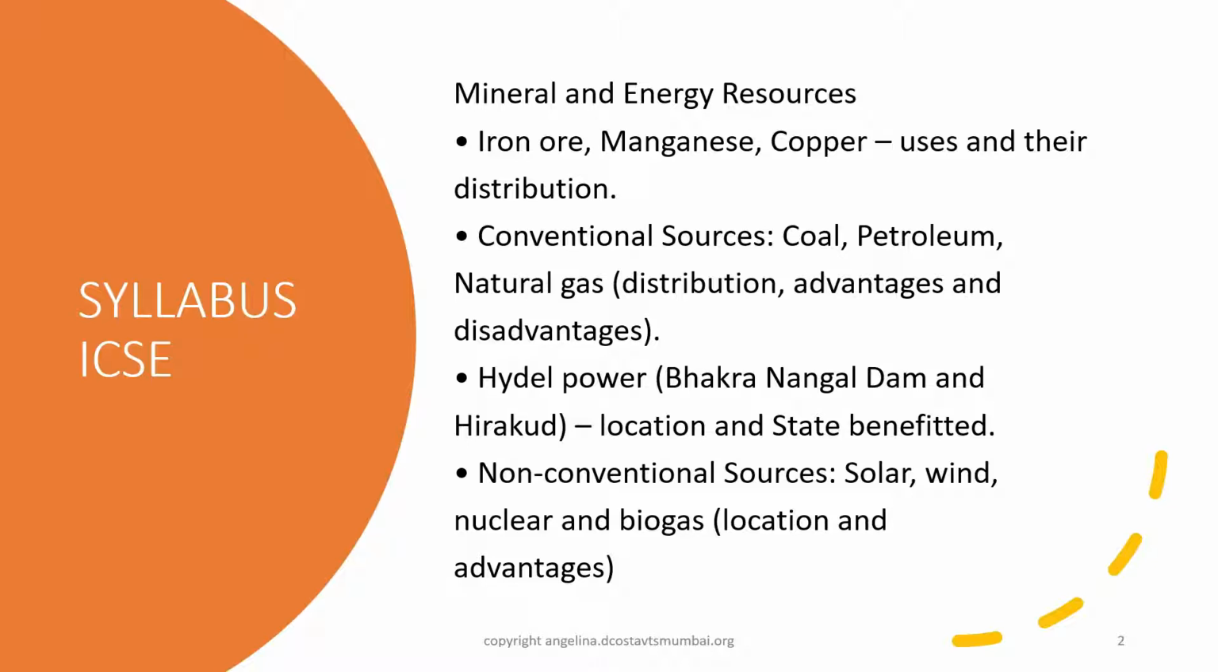Iron ore, manganese, copper, uses and their distribution. Conventional sources, coal, petroleum, natural gas, distribution, advantages and disadvantages. Hydel power, Bhakra Nangal Dam and Hirakud Dam. Location and state benefited. Non-conventional sources, solar energy, wind energy, nuclear energy and biogas. Location and advantages.